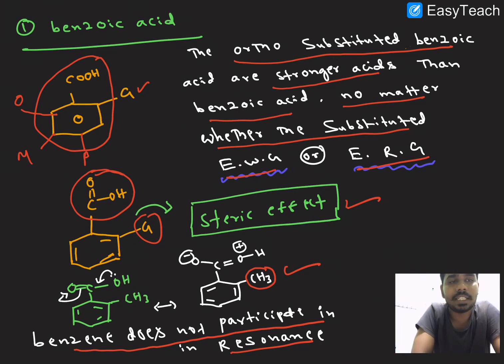This group is present outside the plane due to steric interaction. Steric interaction means the group is present in the ortho position, and due to repulsions it goes outside the plane. So due to the single bond here, C-C rotation happens. I hope it is clear, right? So let me explain a few examples of cases where we observe the ortho effect.